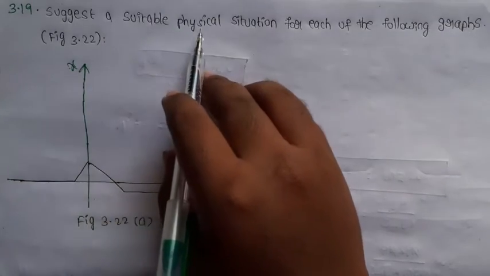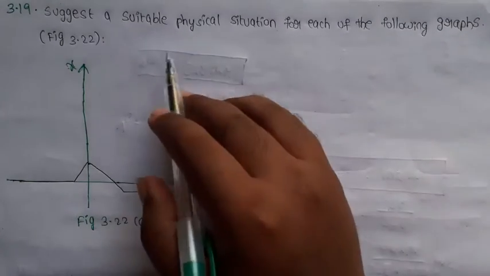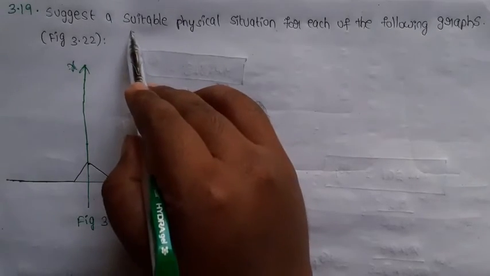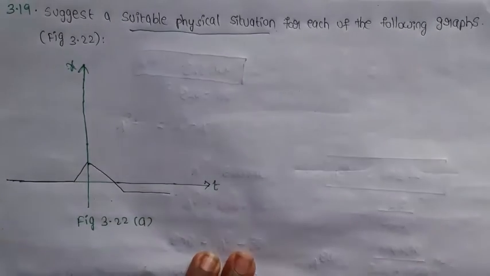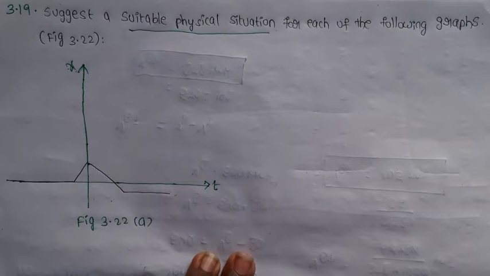Next question 3.19. Suggest a suitable physical situation for each of the following graphs. So this is a graph. We will give the suitable physical situation. First of all, observe the xt graph. Here x is distance or displacement, t is time.